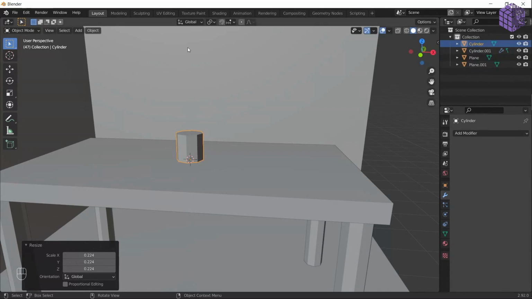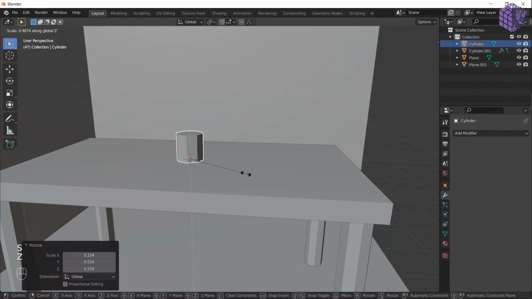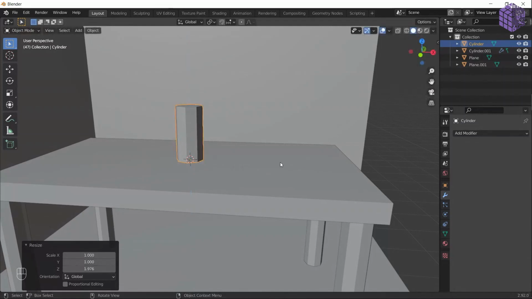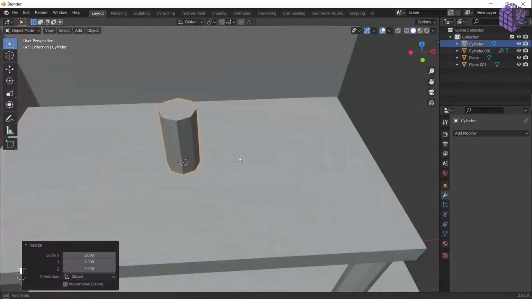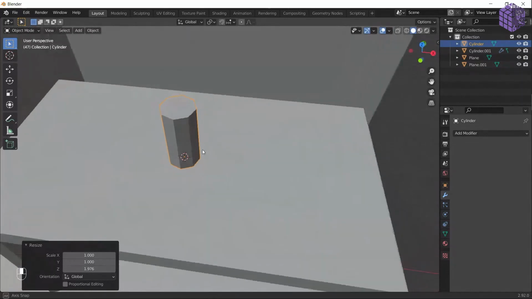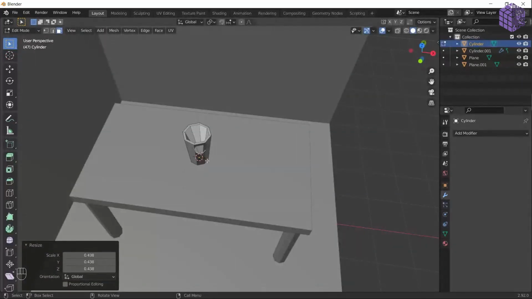So let's go into the edit mode. Select that face, scale that up. It's looking pretty good. Now we can do one thing. We can press I, Z, and do this, and it's going to create the glass boundaries. But this is a very hectic part. This needs a lot of practice, and you can't get it right the first time.